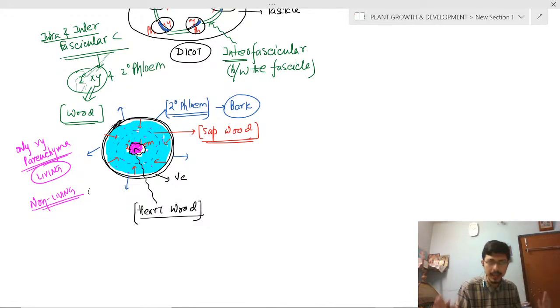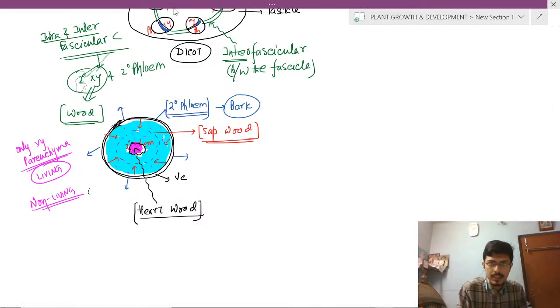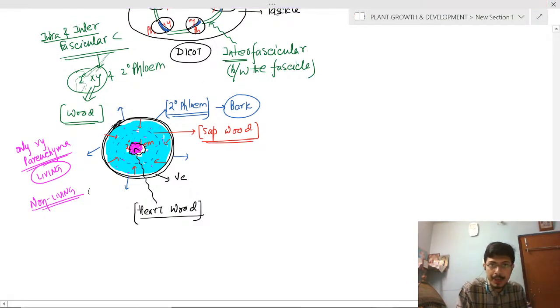Crystal clear. Phloem has no role in wood formation. Mind it. Phloem has a role in bark formation, not wood formation. Remember it for life.